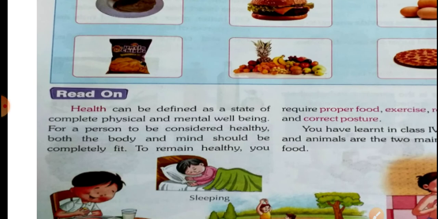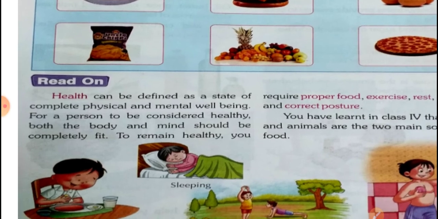Now here, health can be defined as a state of complete physical and mental well-being. If you take a good diet and work physically, then yes, you will be happy and healthy. So my dear students, for a person to be considered healthy, both the body and mind should be completely fit. So how is this possible?